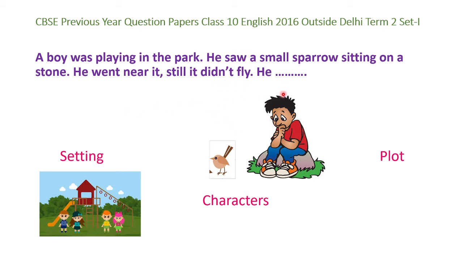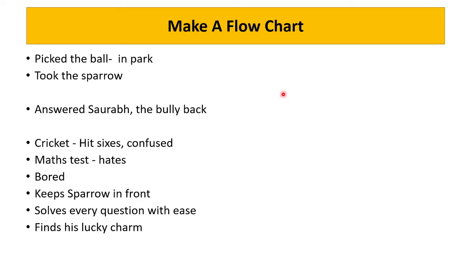So now what happened after that? The beginning of the action is already given and we have to take forward the action from here. Now, how to do that? Suddenly there'll be a lot of things coming in your mind and you'll want to jot down all those things, but you have to remember the word limit. For 10 marks, the word limit is 150 to 200 words, and for 5 marks, which it's going to be this year, the word limit is 100 to 120 words. So how to do that now?